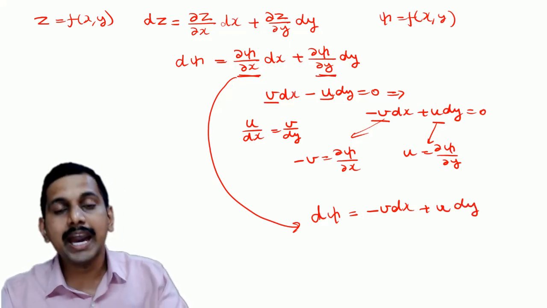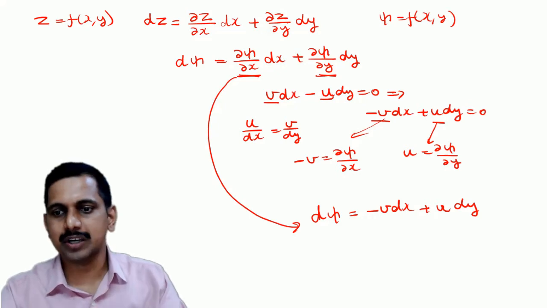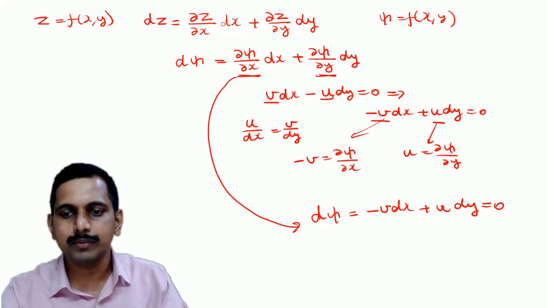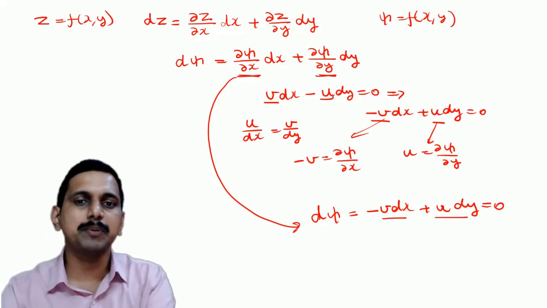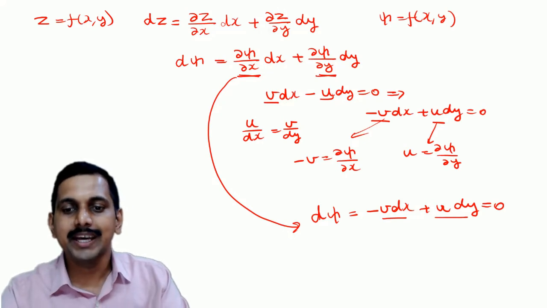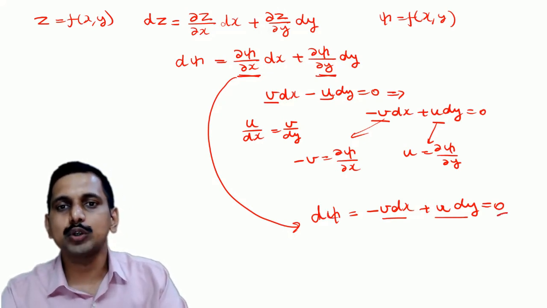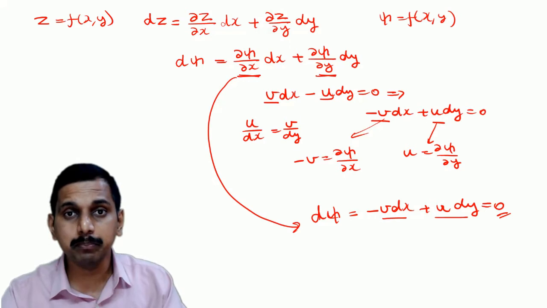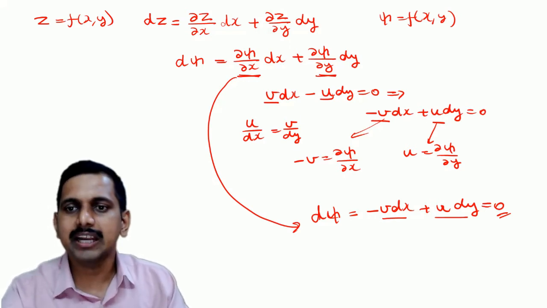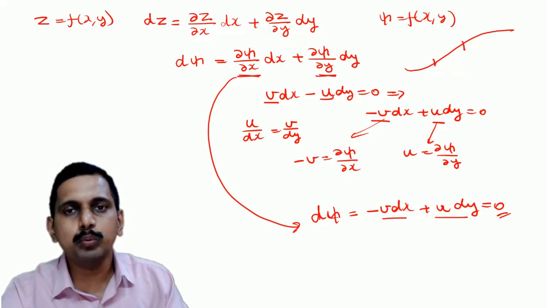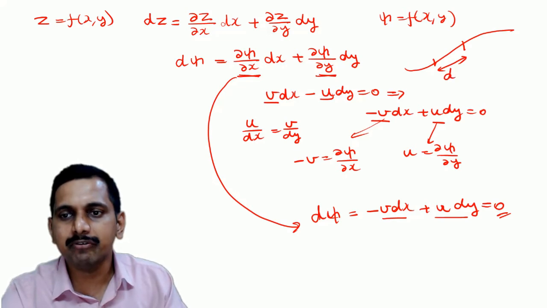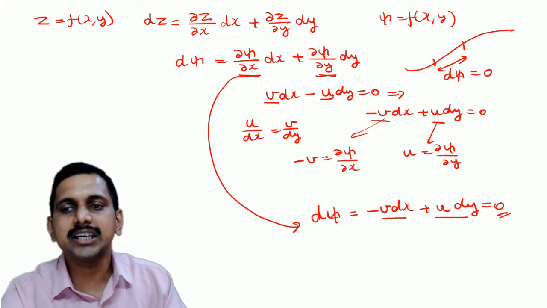And we know along a streamline this becomes equal to 0, because along a streamline v dx minus u dy is equal to 0, means minus v dx plus u dy will become equal to 0. That means my d psi is equal to 0. What does this imply? It implies that if I go along a streamline, between any 2 points along a streamline, my difference in the stream function d psi is equal to 0.